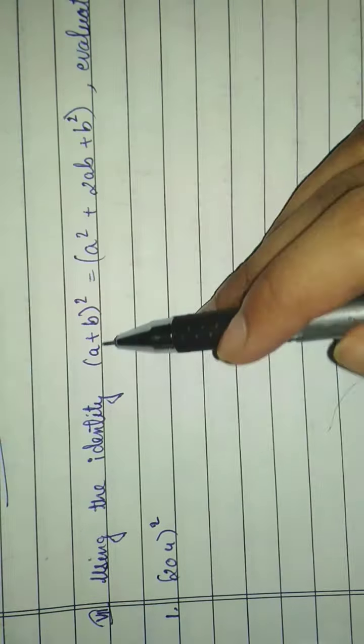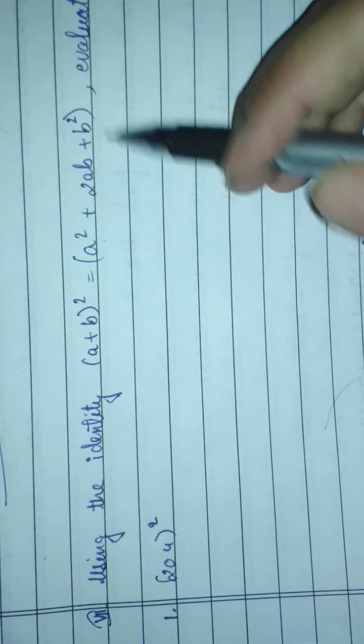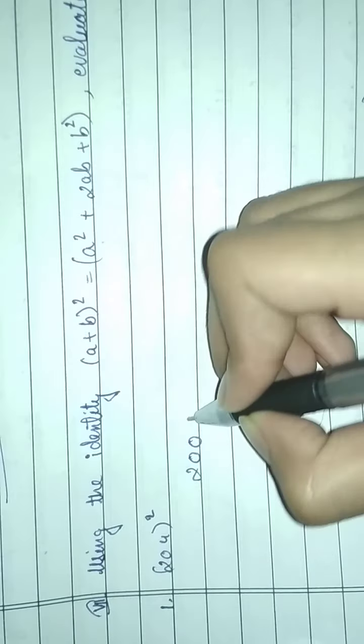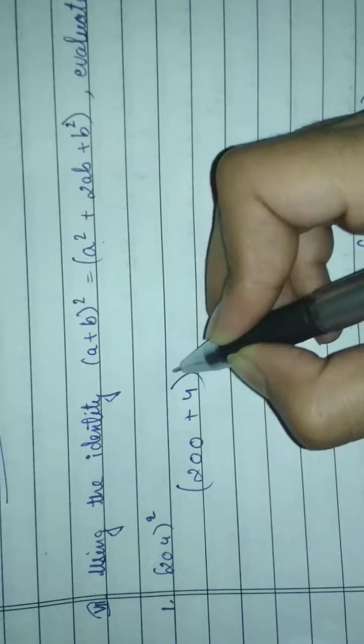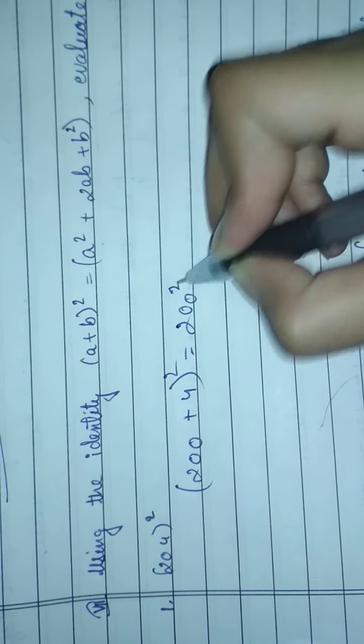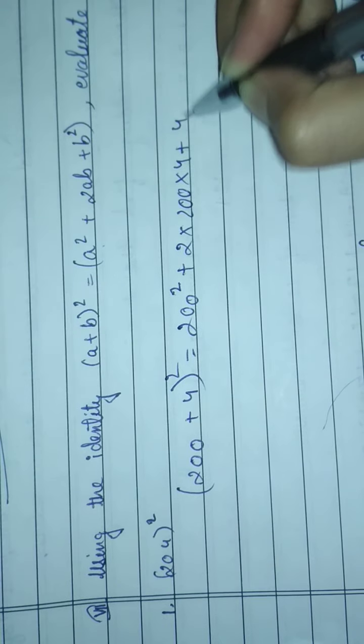Now we will solve this using the identity (a plus b) whole square equals a square plus 2ab plus b square. Now see here, 204 whole square is written. We will write it like this: (200 plus 4) whole square equals 200 to the power 2 plus 2 into 200 into 4 plus 4 to the power 2.